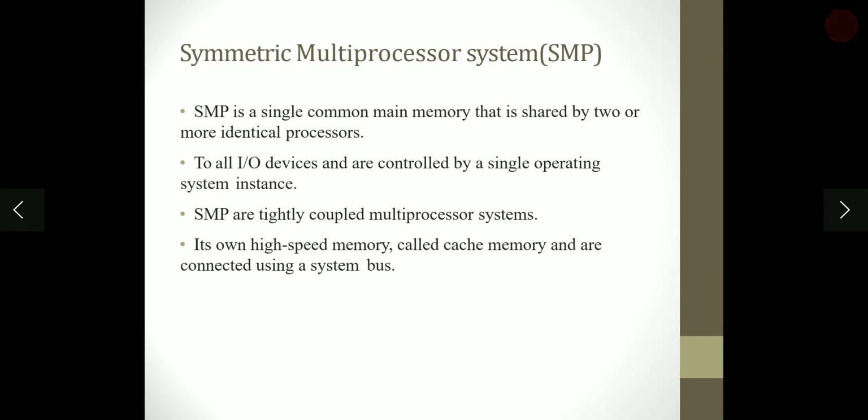Symmetric multiprocessor system. The SMP has a single common main memory that is shared by two or more identical processors. All input and output devices are controlled by a single operating system instance. The SMPs are tightly coupled multiprocessor systems. Each has its own high-speed memory called cache memory and they are connected using a system bus.